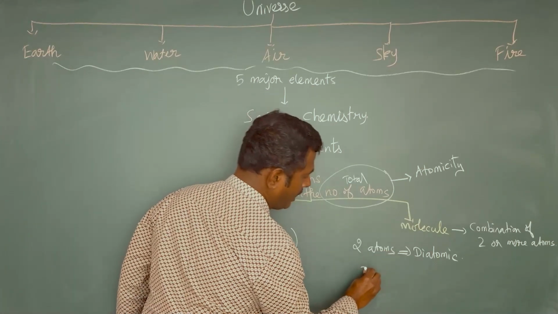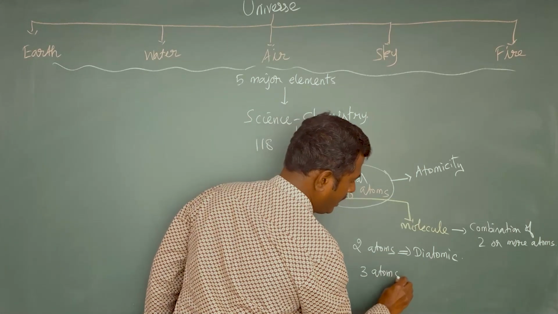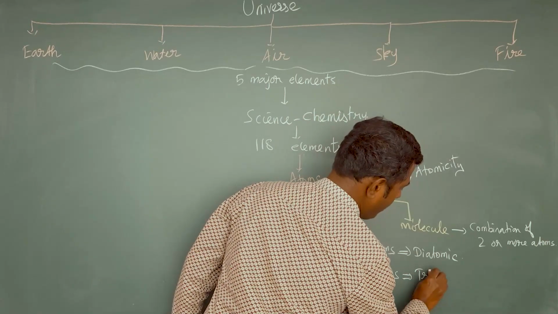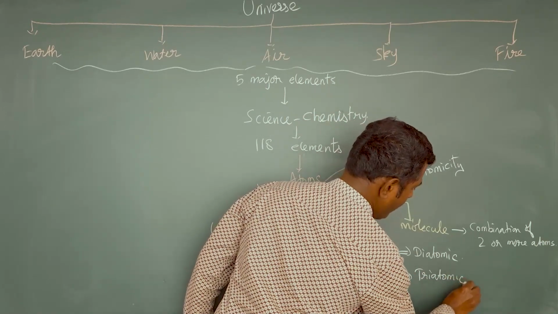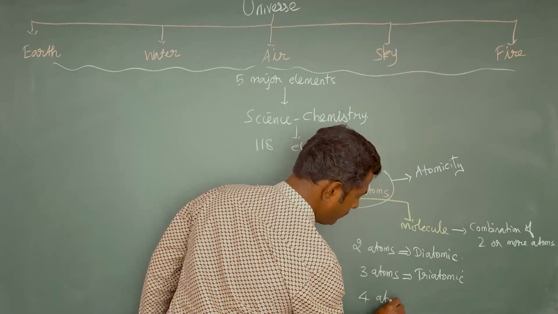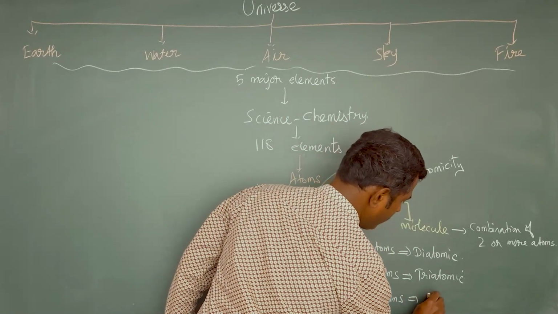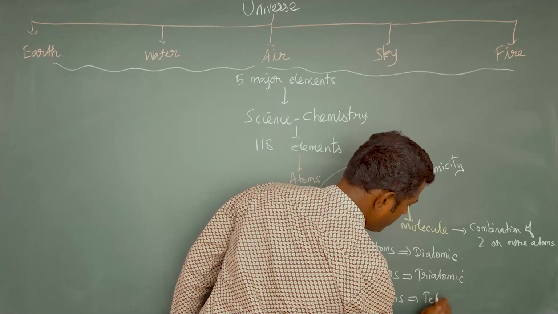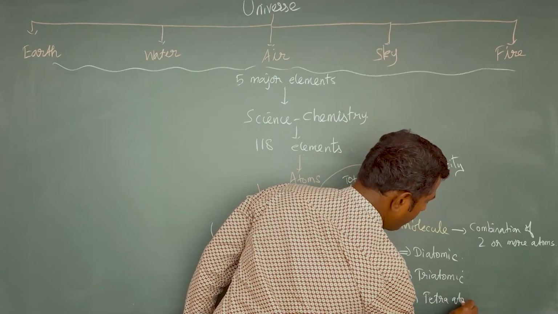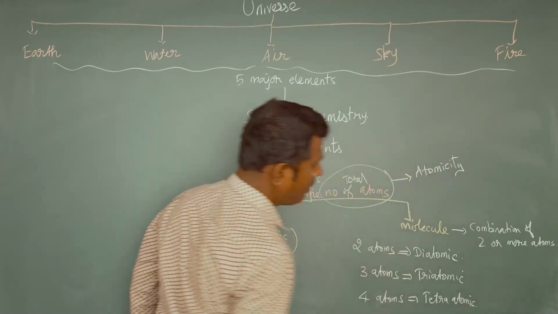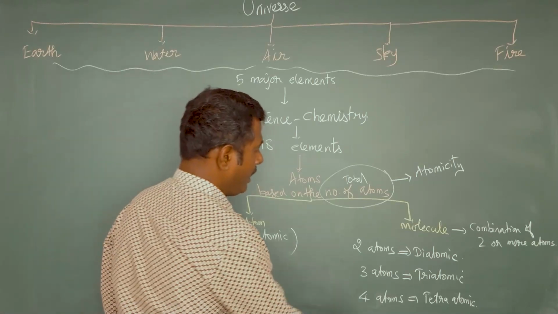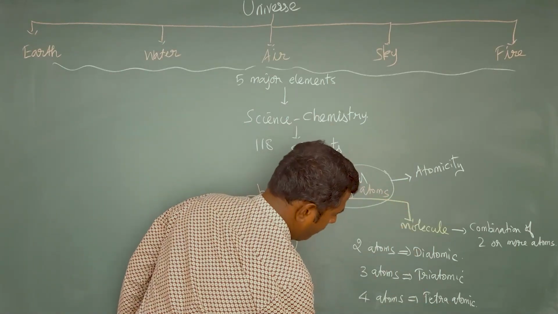If the reacting particle contains three atoms, then it is called triatomic. If it contains four atoms, it is tetraatomic, since tetra means four. It can be up to 8 also.